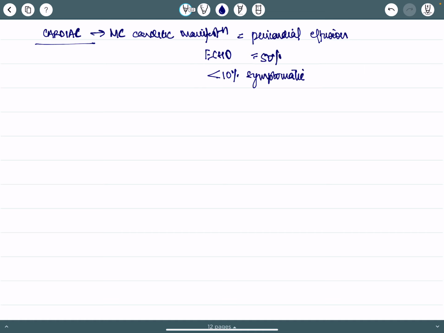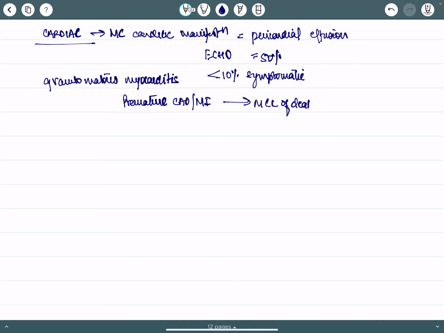There can be granulomatous myocarditis. There can be premature CAD or MI, that is the most common cause of death because of increased acute phase reactants causing lipogenic blood.